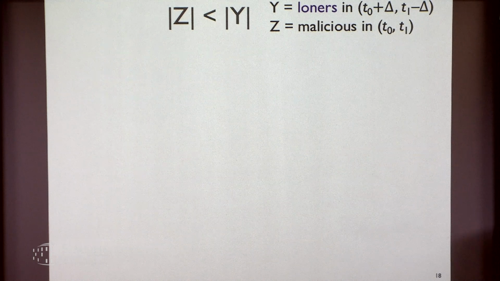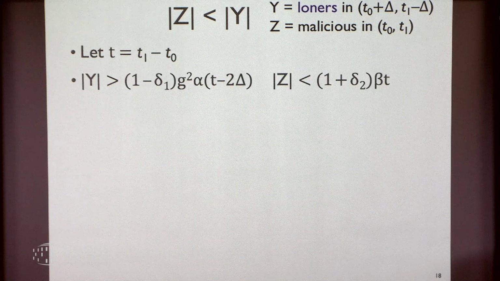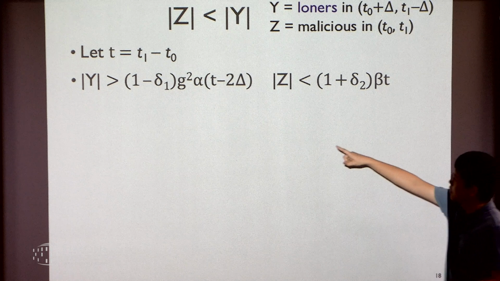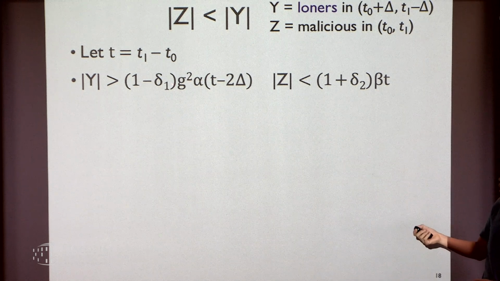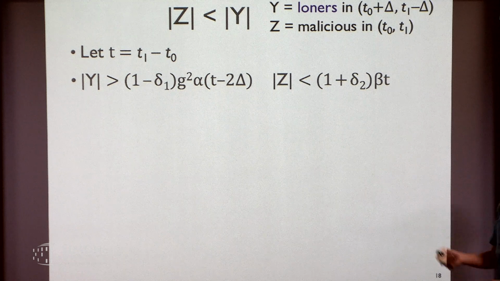On the other hand, we said the rate at which honest miners can produce loners is faster than the rate at which malicious miners can find blocks. So it's very straightforward that Y should be larger than Z. Roughly speaking, Y should be g squared alpha t, where Z is beta t.